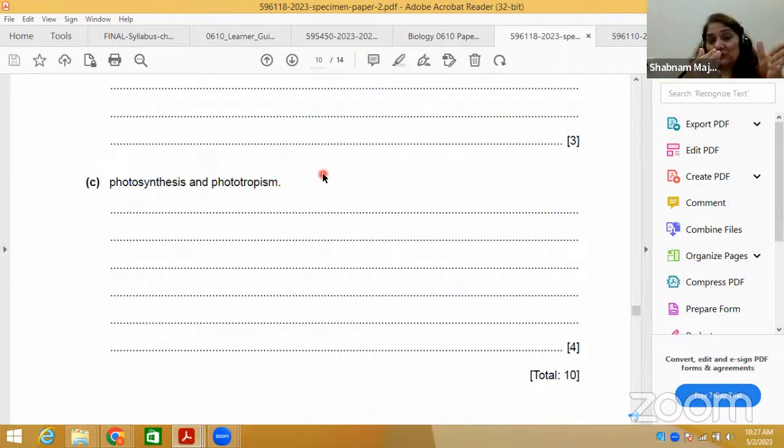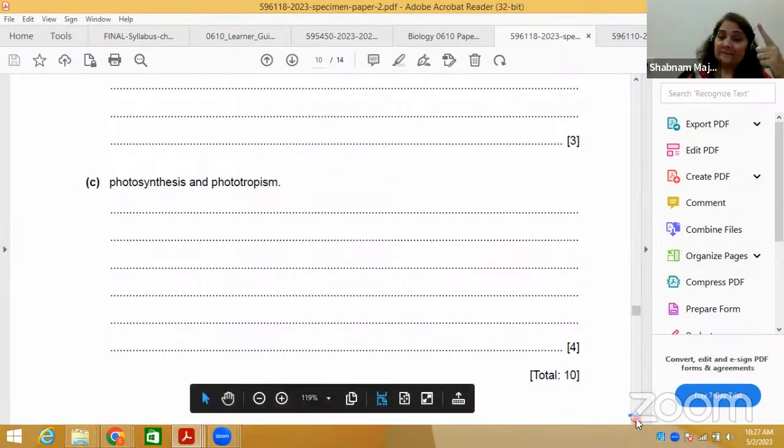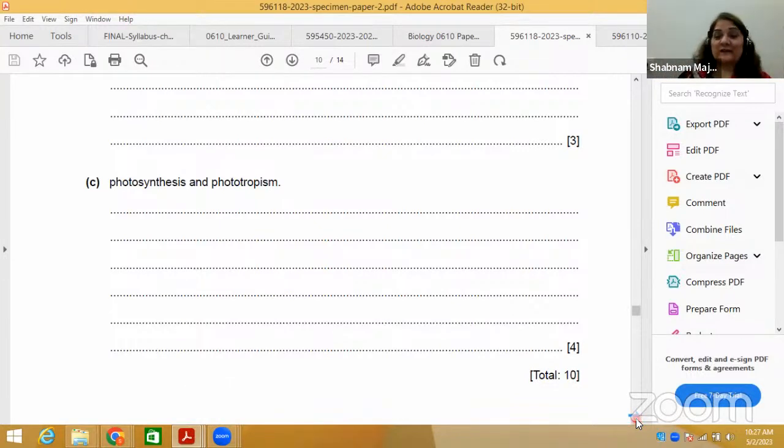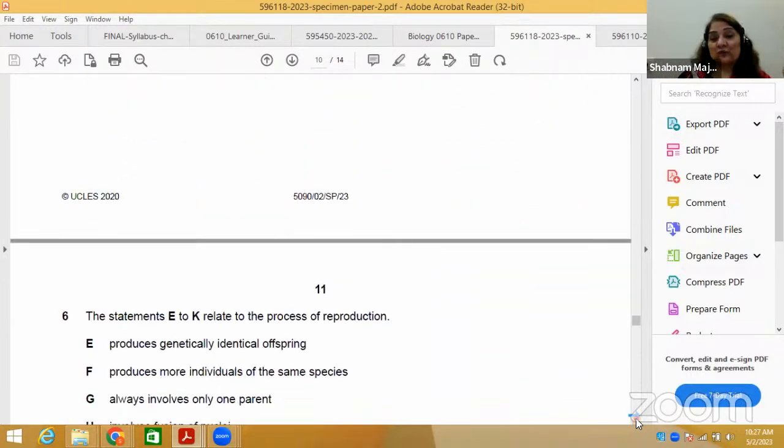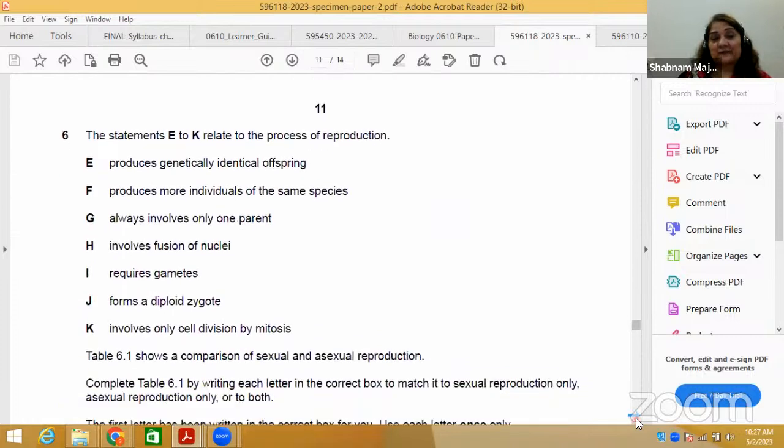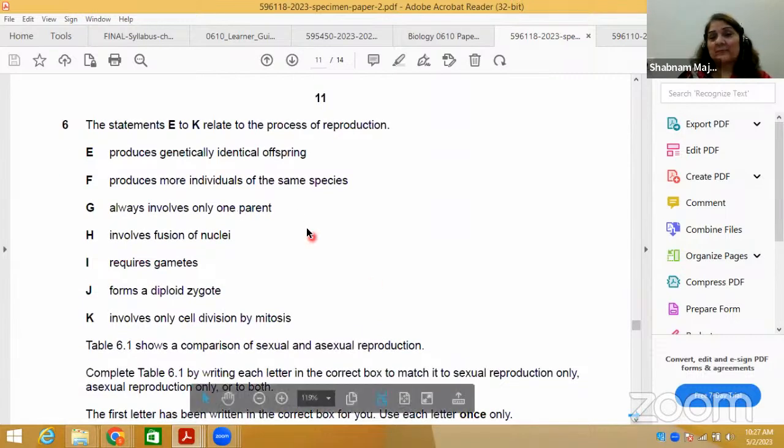So coordination, the plant topic on gravitropism and phototropism, this is the topic they have added here, so you must know that topic. So how shoots move towards the sunlight and how roots move towards the force of gravity, that is towards the soil, geotropism.